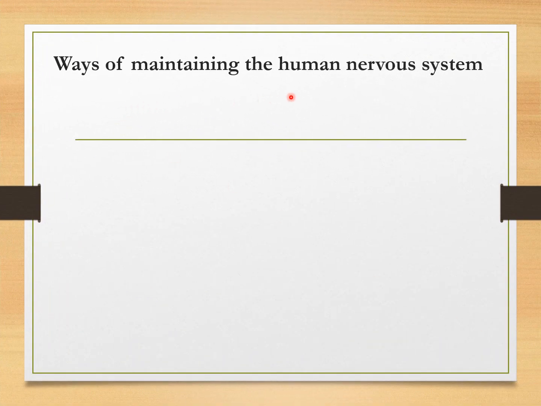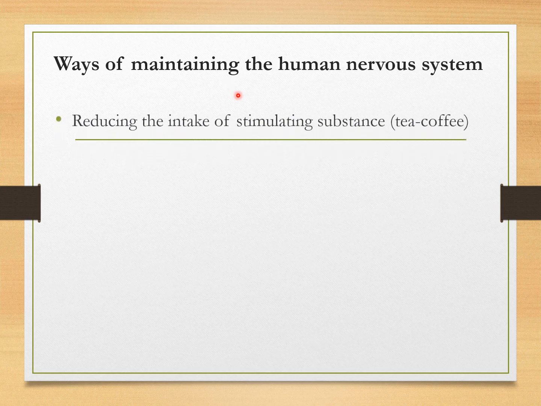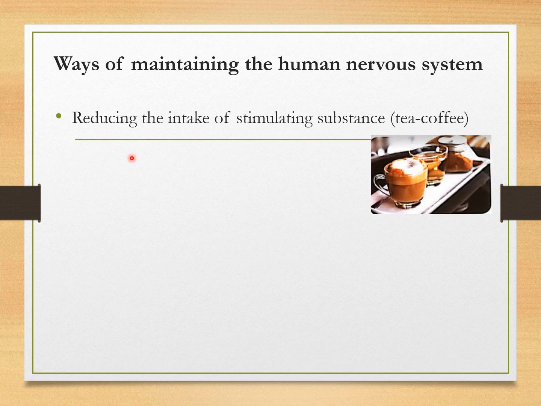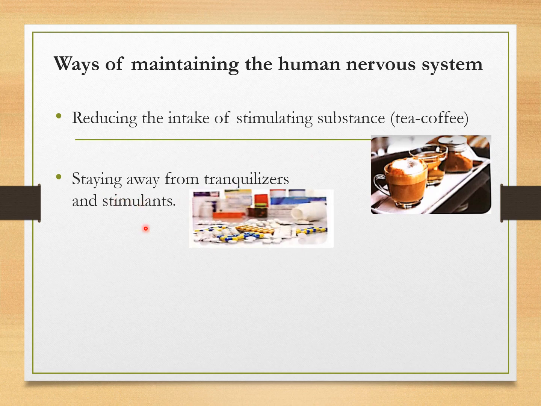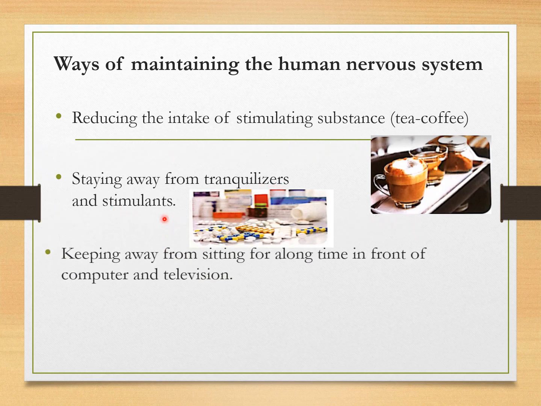Ways of maintaining the human nervous system, or how to keep the nervous system healthy. Number one, reducing the intake of stimulating substances like tea and coffee because they affect the number of sleeping hours. Number two, staying away from tranquilizers and stimulants like these drugs.